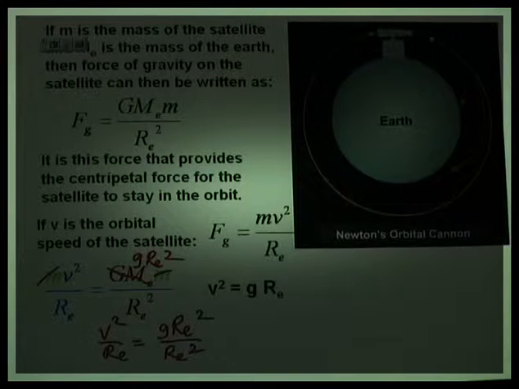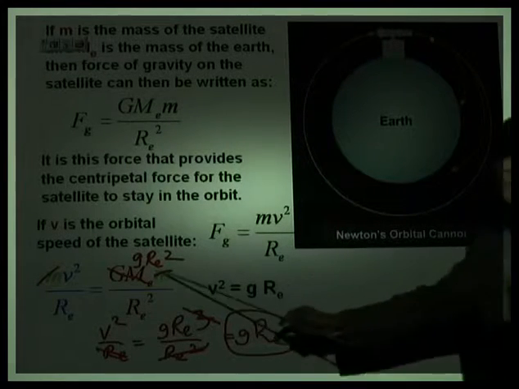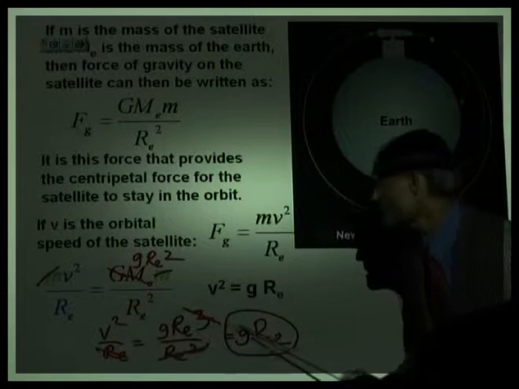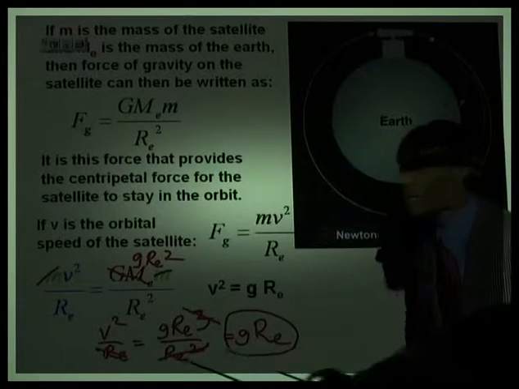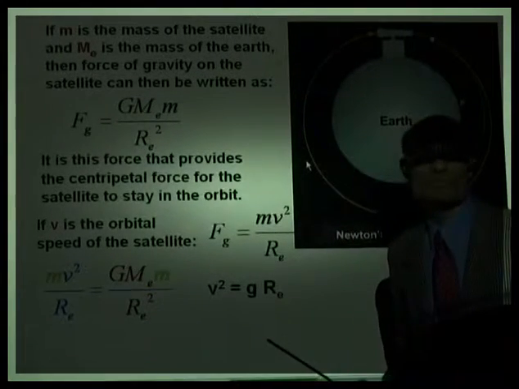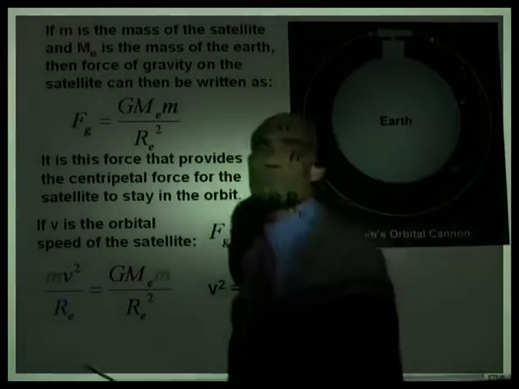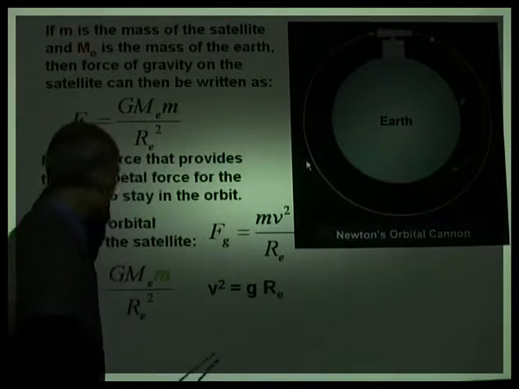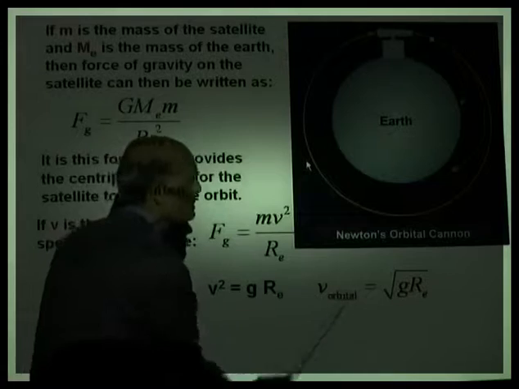And multiplying by RE, I can make that RE cubed, and the RE squared in the denominator will cancel with the RE cubed, leaving a gRE. So what you see here is solving that equation gives you v squared equal to gRE, where v is the orbital speed. And therefore, v equal to square root of gRE.